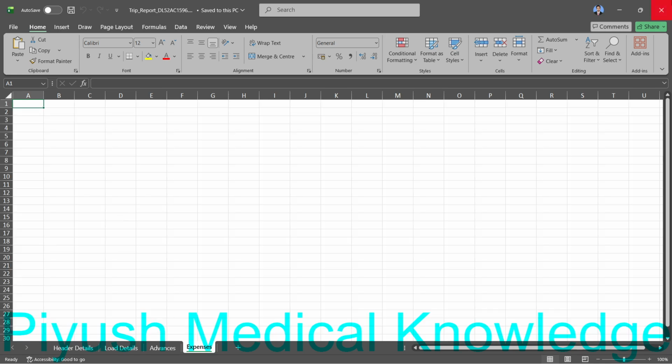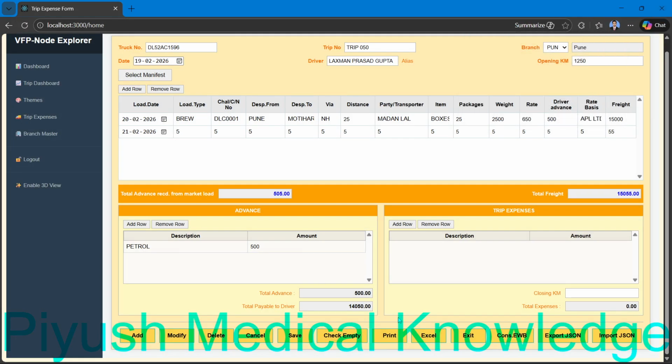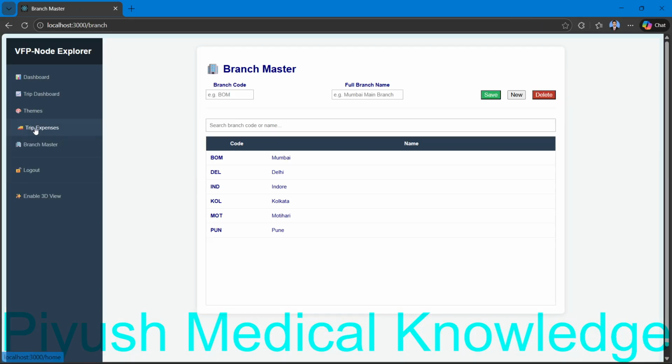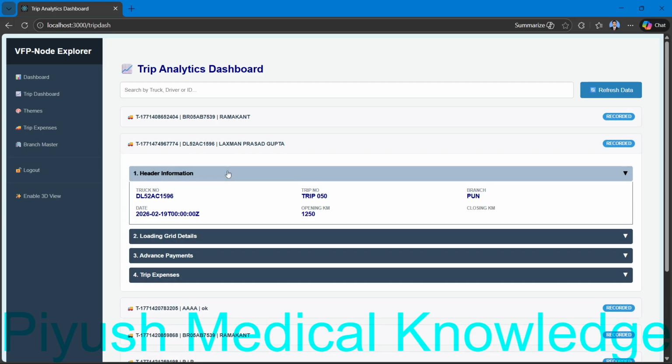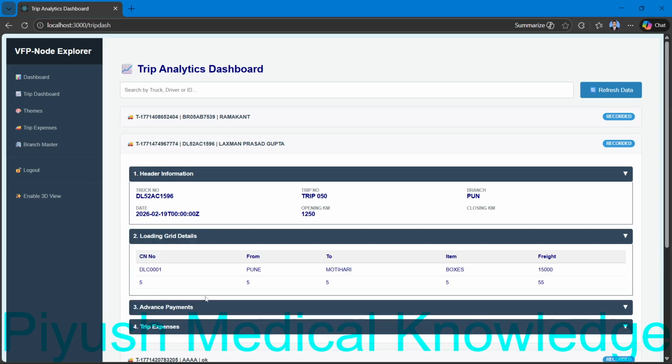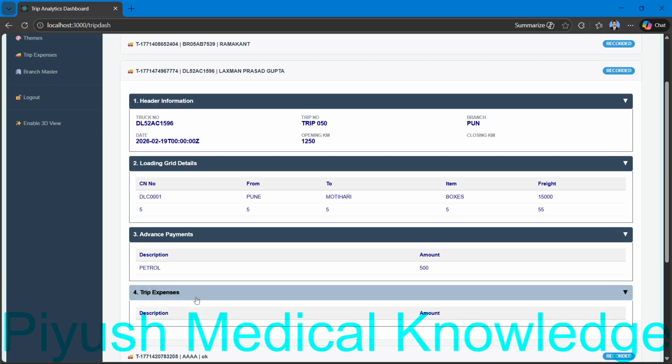So you can see that each and everything is working perfectly. Branch master is also working perfectly. And now if you click on trip dashboard, it will also fetch the Lakshman Prasad Gupta data. Here you can see. Okay, everything is okay.